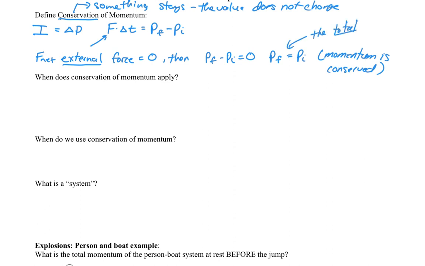And that's important. And we're going to talk about why we're using that word total. The total momentum of the system, and that's another important word, does not change. So, the key part to remember with conservation of momentum is that this only applies when there is no external net force.